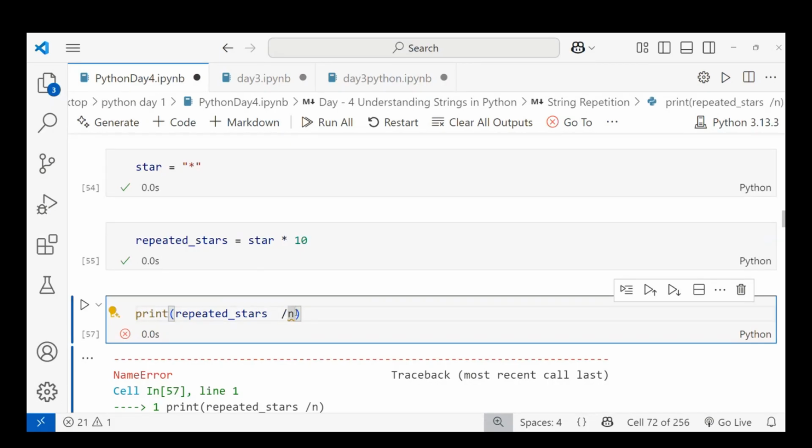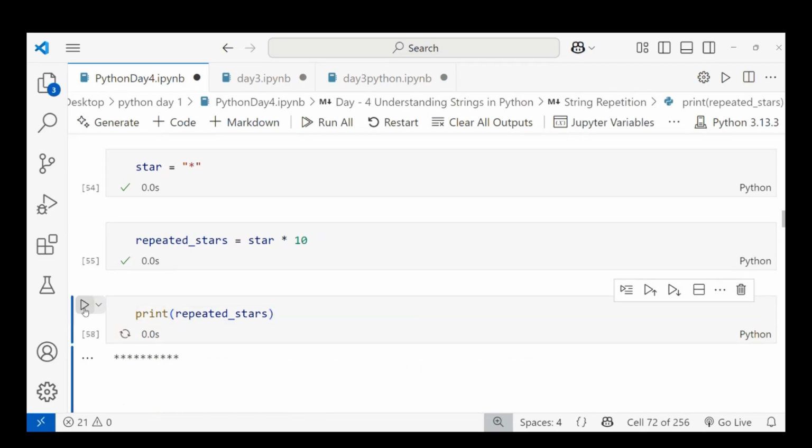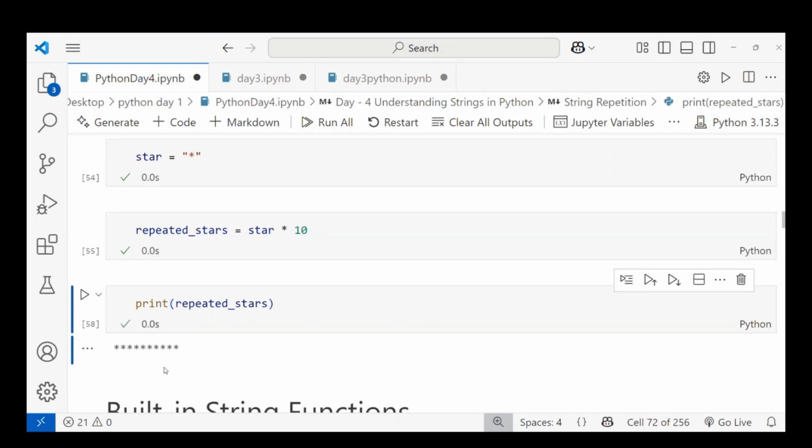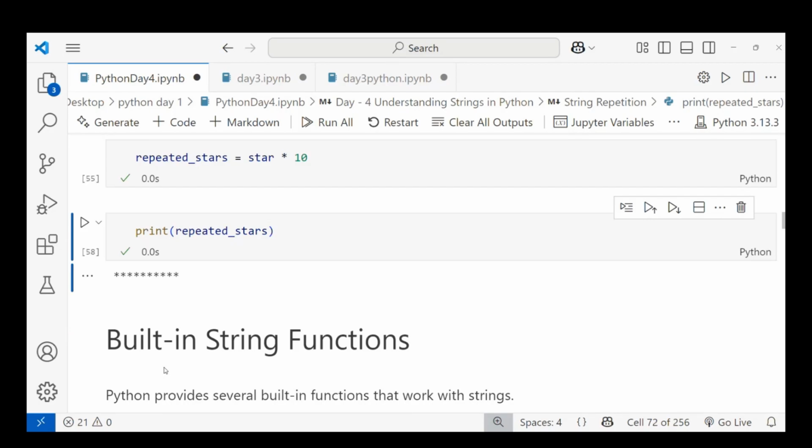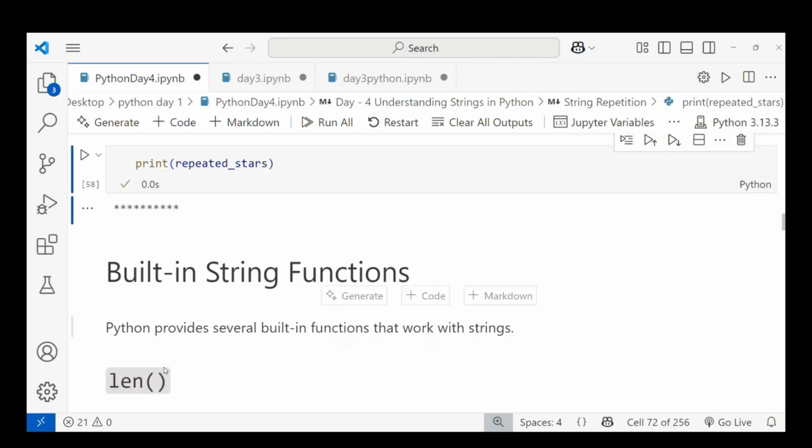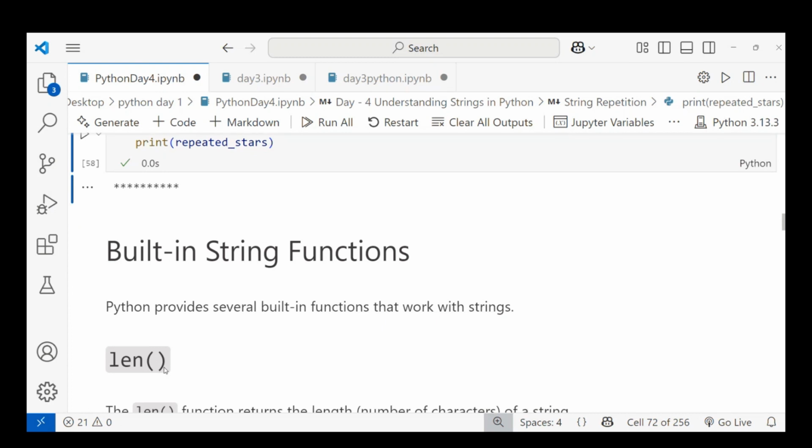Let me do the example, then you will not be confused. Let me do the repeated single star in a column and see how it works, and let's see the built-in functions. The built-in string is already declared, a predefined one, that can be used to do operations on strings.